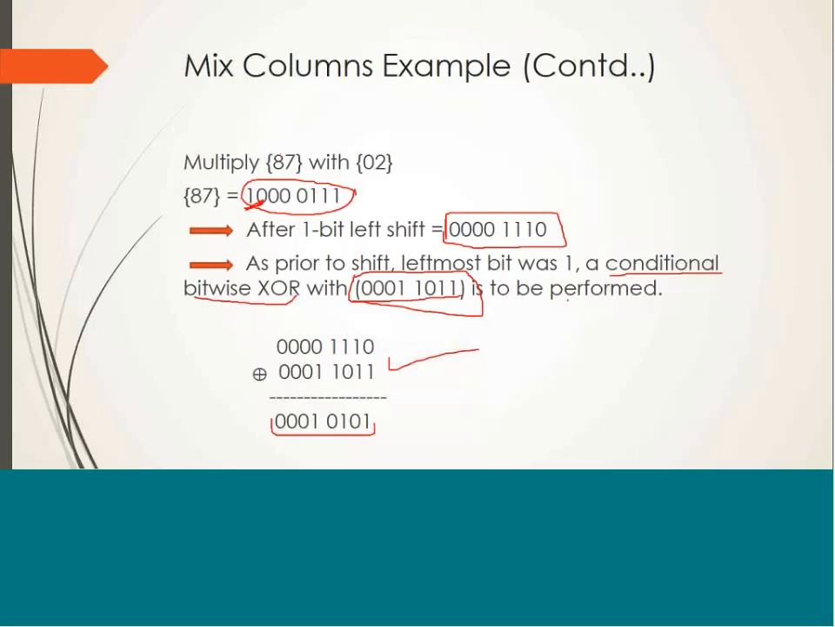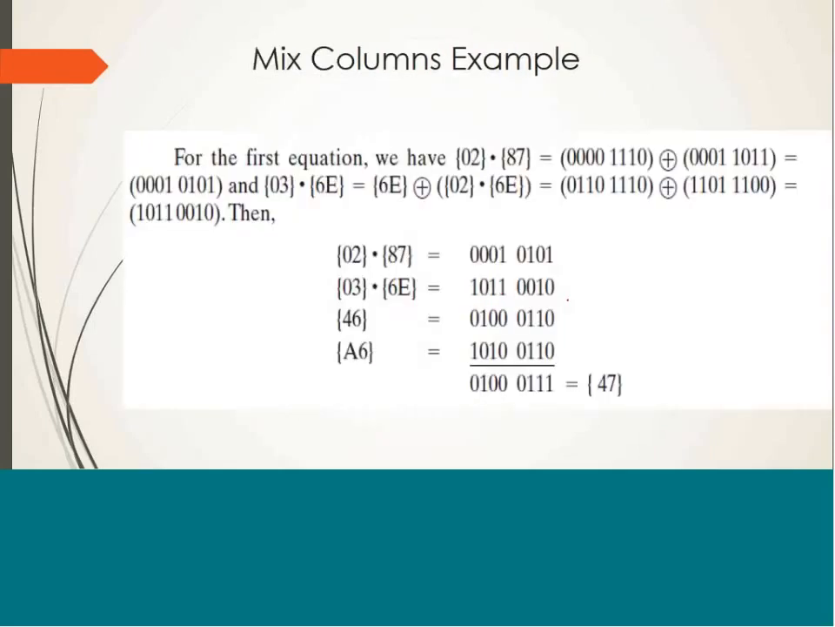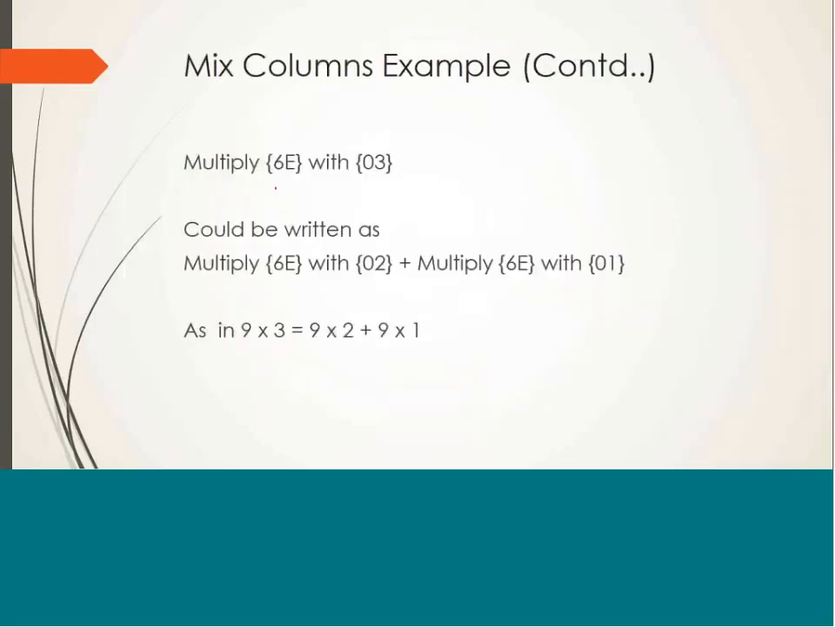I hope you have understood this point. This is what we got after multiplying 02 and 87. The same thing is written over here. Now you can try multiplying the next number, that is 6E with 3. Now we know how to multiply a number with 2, so how are we going to multiply a number with 3? Let's see. 6E multiplied by 3 can be written as 6E multiplied by 2 plus 6E multiplied by 1.